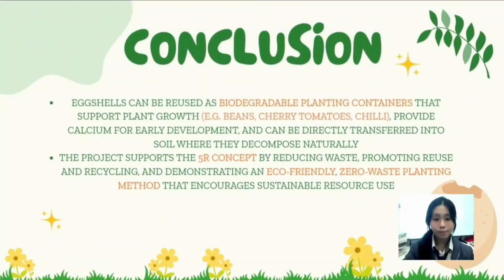In conclusion, eggshells can be reused as biodegradable planting containers that support plant growth, such as beans, cherry tomatoes, and chili, provide calcium for early development, and can be directly transferred into soil where they decompose naturally. The project supports the 5R concept by reducing waste, promoting reuse and recycling, and demonstrating an eco-friendly, zero-waste planting method that encourages sustainable resource use.